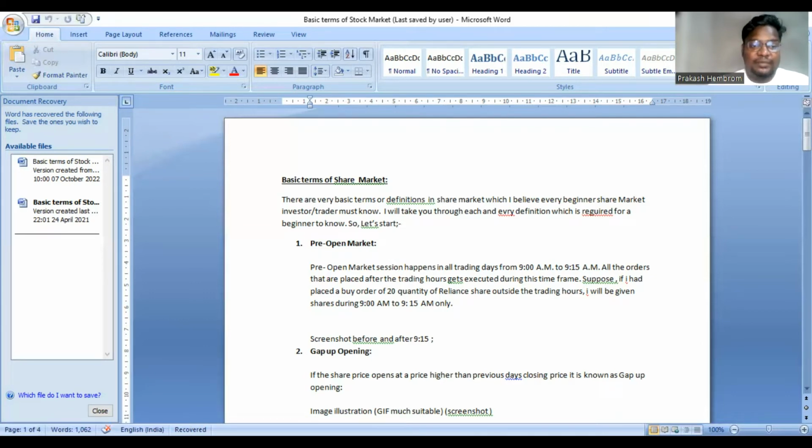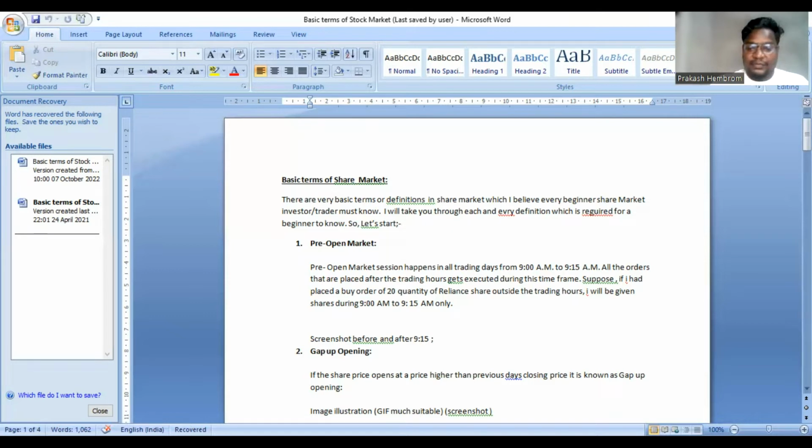Basically, in the pre-open market we will be getting data of only those stocks which are listed in Nifty 50. As of now, let us stick to this basic. In future video series, we'll also be learning about how we can use this data for our trading and investing. So this is what the pre-open market is.